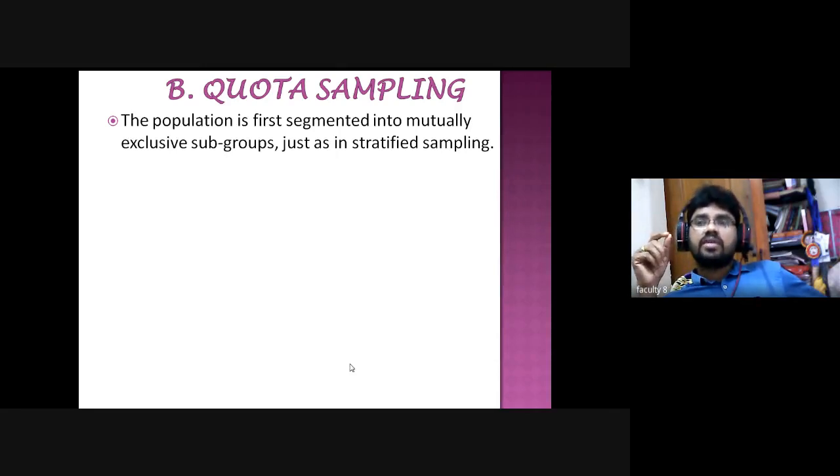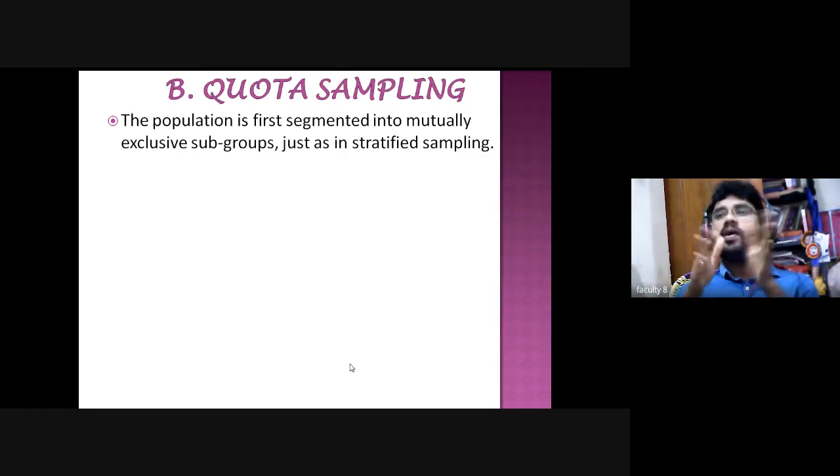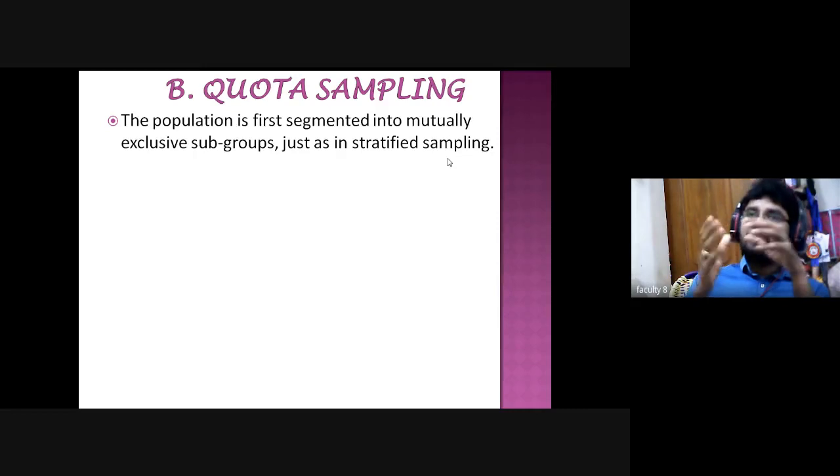So in that case, we need to follow quota sampling. We need to divide into the groups, boys and girls. We need to follow certain norms when selecting a sample from the population. That is the quota sampling method. Here, the population is first segmented into mutually exclusive subgroups, just as in the stratified sampling method. Whatever we have done in stratified sampling, such as small farmers, marginal farmers, medium farmers, large farmers, we need to follow on the basis of their quota.